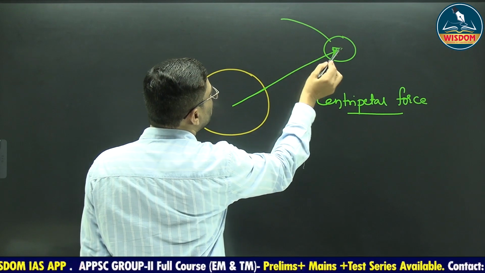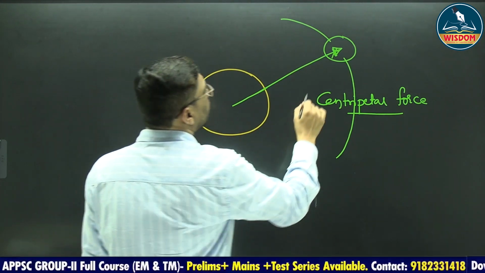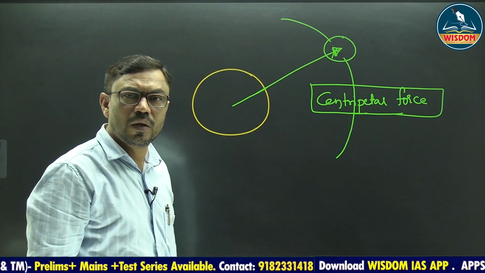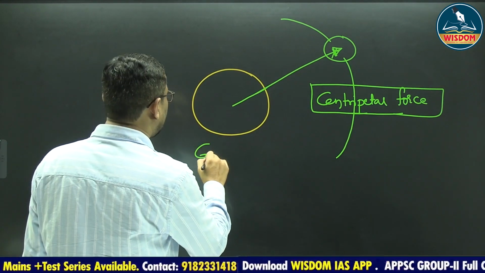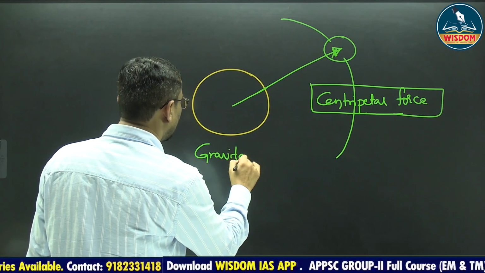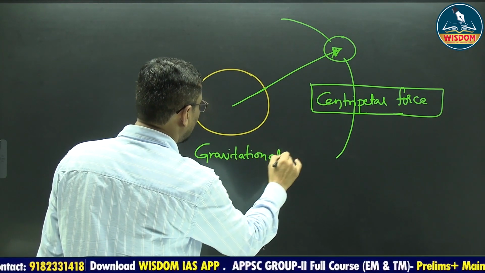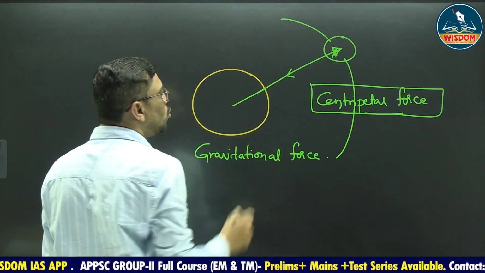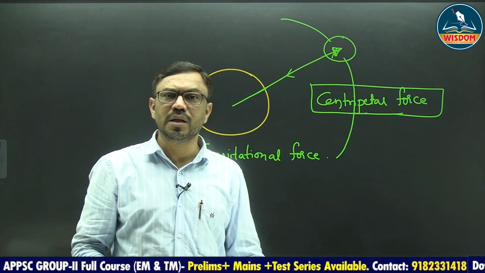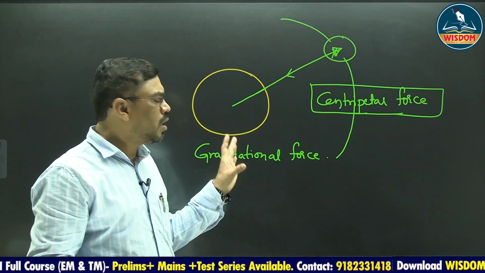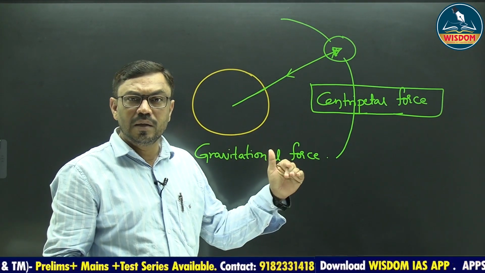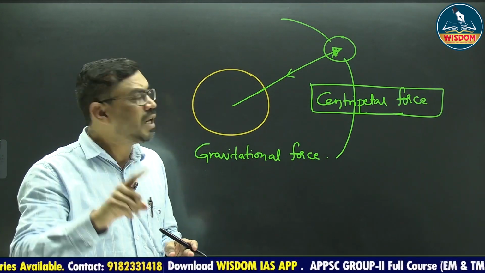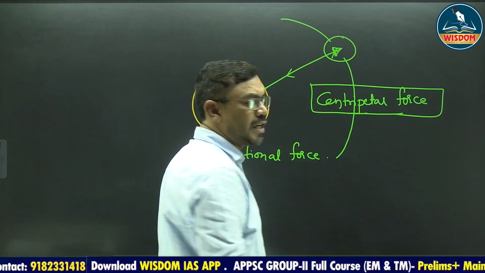To keep this moon in its orbit, we require a centripetal force. How do we get this centripetal force? The earth has gravitational force. The gravitational force of the earth will pull the moon towards the center. That means the gravitational pull of the earth will keep the moon in its path, and provide the centripetal force.